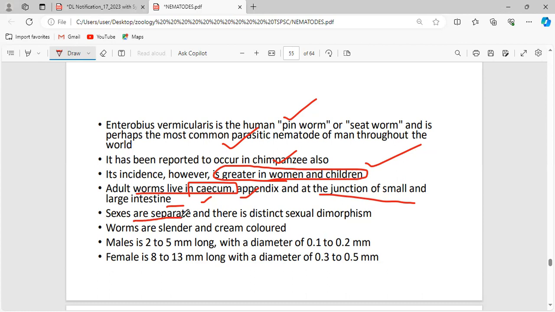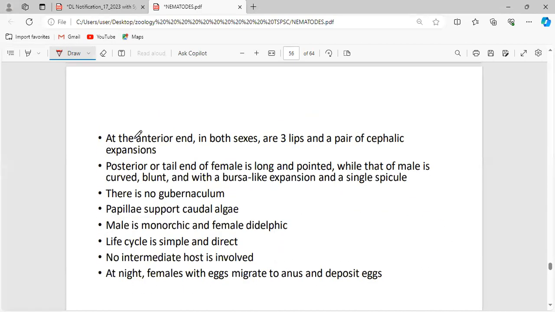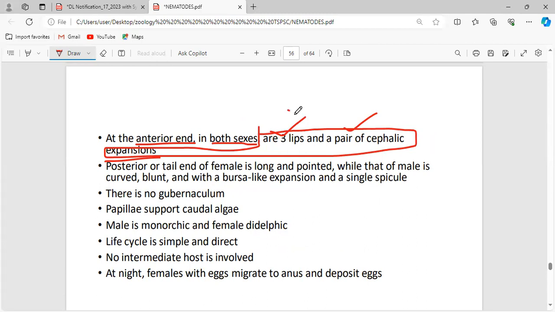The sexes are separate. As I have said, it shows sexual dimorphism. Both male and female are very well developed. Worms are slender and creamy colored. At the anterior end, in both sexes, there are three lips and a paracephalic expansion. These structures help the female to reach the perianal region. This is at the anterior end.